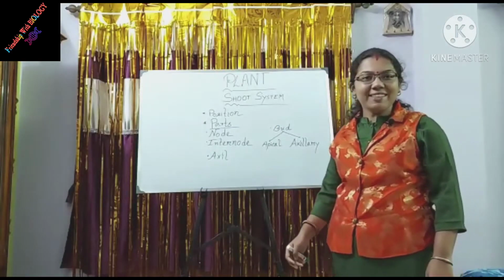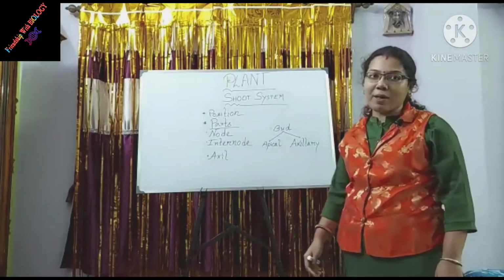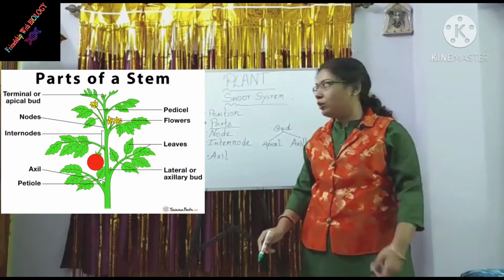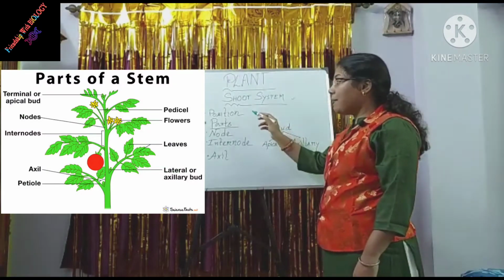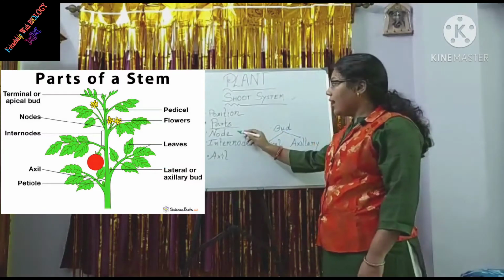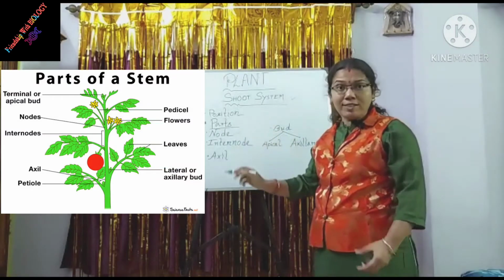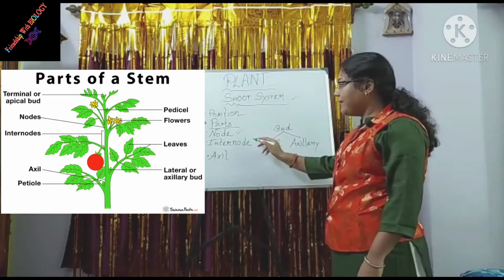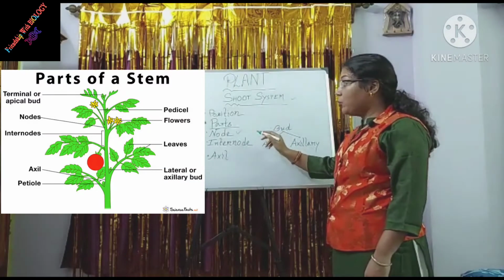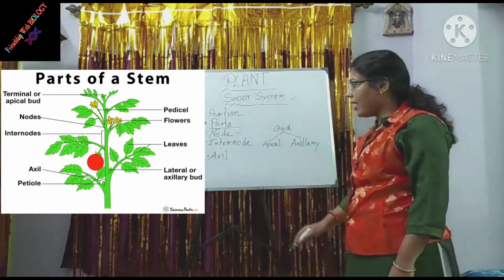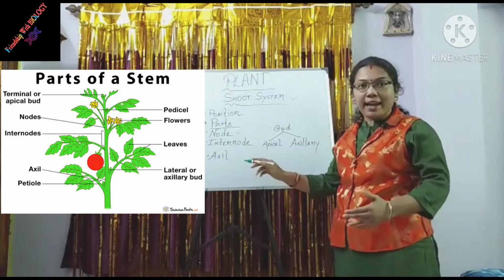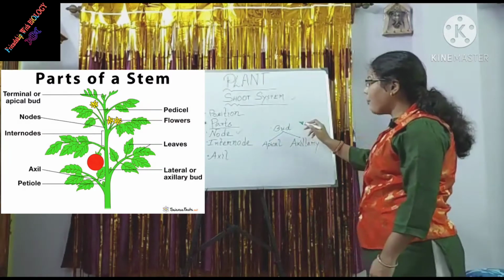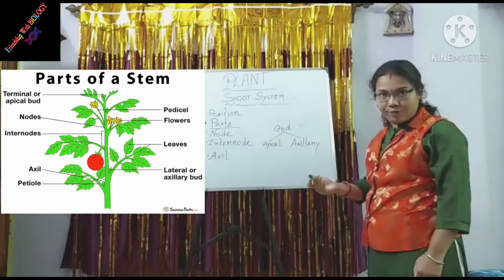So friends, let's discuss another part of the plant, that is the shoot system. This is present above the ground. The shoot system has several parts. Number 1 is node. Node is a point from which leaves and branches arise. And internode is the gap between two successive nodes. Axil is the angle between the upper side of the leaf and the stem. And bud is an underdeveloped flower.